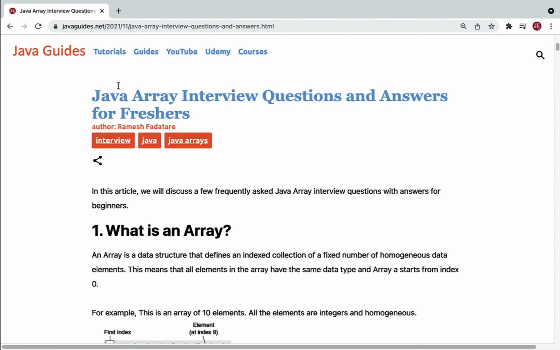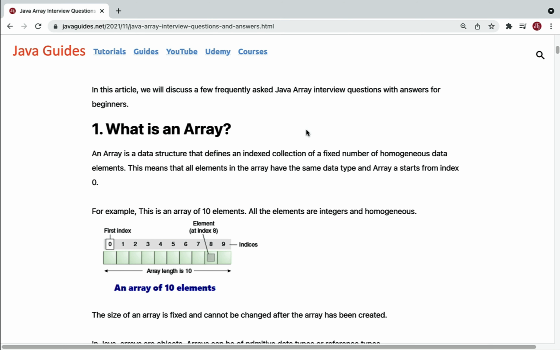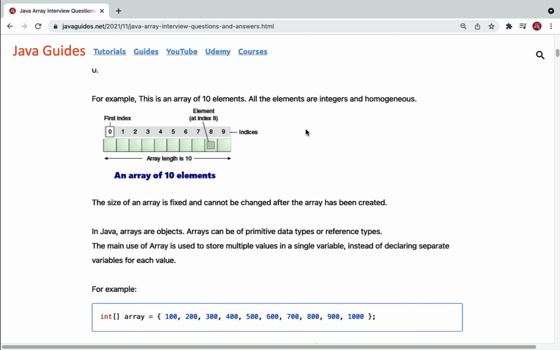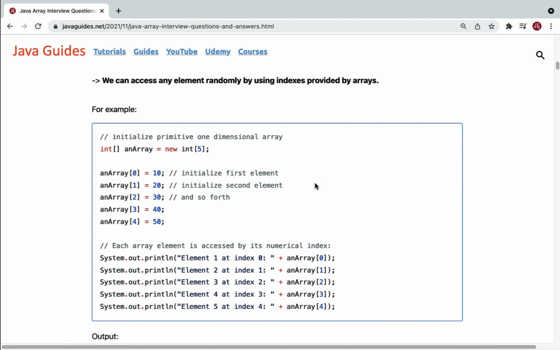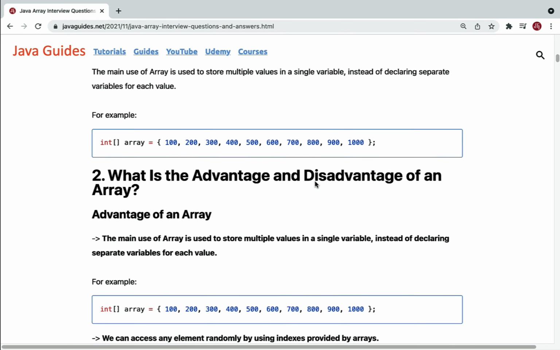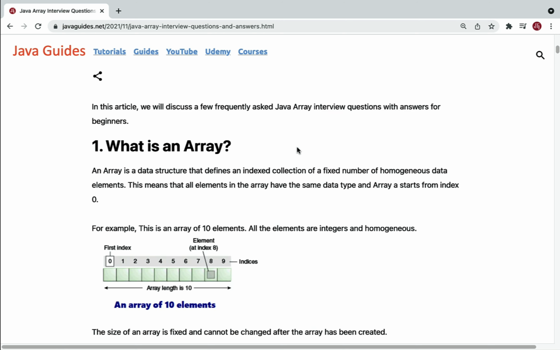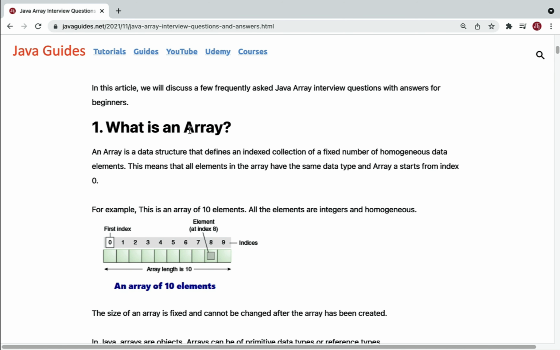In this video we will discuss Java array interview questions and answers for freshers. Well, in this video we will discuss a few frequently asked Java interview questions on the array topic. I am going to recommend these interview questions especially for the freshers, because we are going to discuss very basic Java array interview questions in this video. Well, let's take a look into the first question.